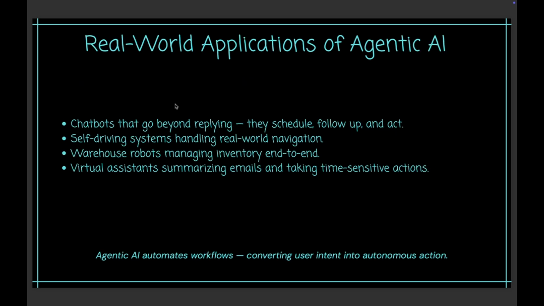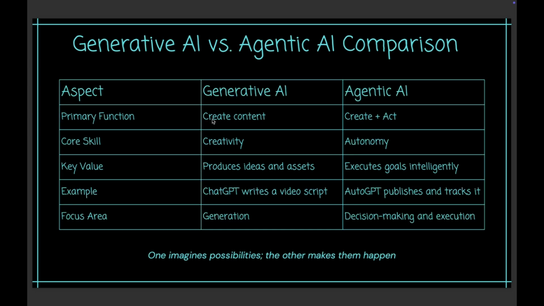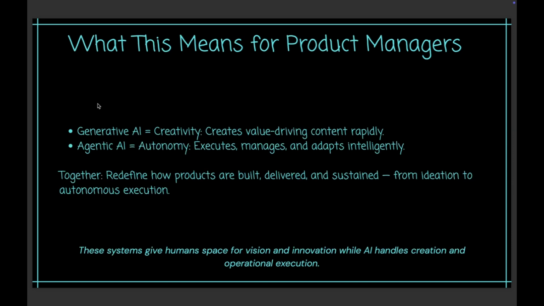Now, the real world applications for agentic AI are, for example, the chatbots that can book flights, schedule meetings, robots in warehouses, personal assistants for monitoring emails, summarizing, and organizing tasks, and many such things. Here are some key differences of generative and agentic AI that we have already discussed in this video. Now, understanding both generative and agentic AI, as a product manager, what you can do is completely automate the process, or take assistance of AI from ideation to autonomous execution of the whole thing.